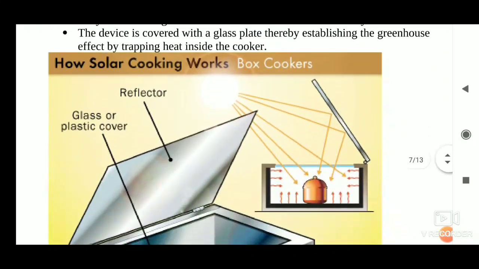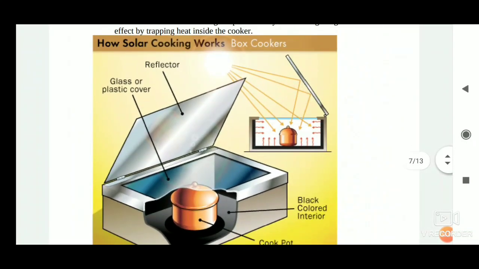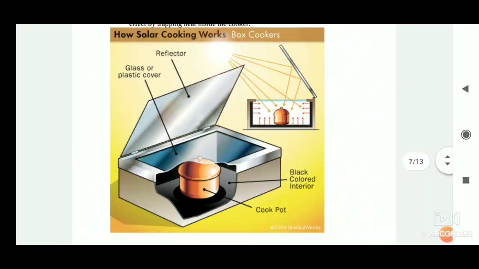In the case of a solar cooker, as you are able to see in this diagram, if you focus, a black surface absorbs more heat as compared to a white or reflecting surface under identical conditions. Solar cookers and solar water heaters use this property in their working. Some solar cookers achieve a higher temperature by using mirrors to focus the rays of the sun. Solar cookers are covered with a glass plate.